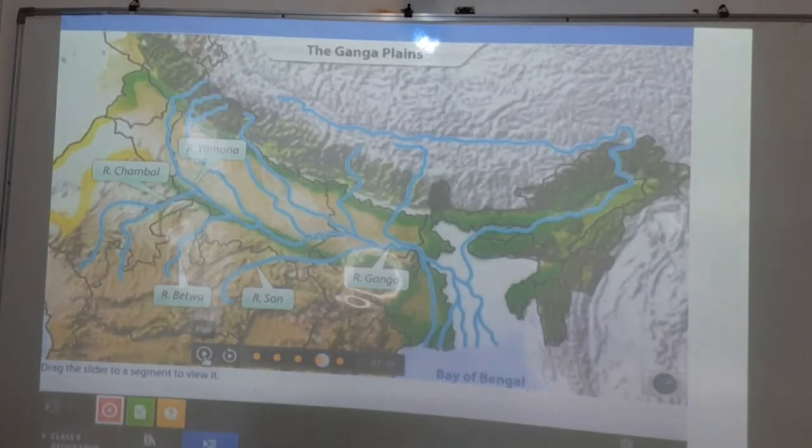And what are the tributaries to the river Ganga? So that is the river Yamuna, Chambal river, Betwa river and the Son river, okay. Its left bank tributaries are Gomti, Ghagra, Gandak and Kosi. So there are different tributaries to the Ganga. This one was the right bank, and now the left bank tributaries to Ganga are the river Ghagra, river Gomti, river Gandak and river Kosi, okay.